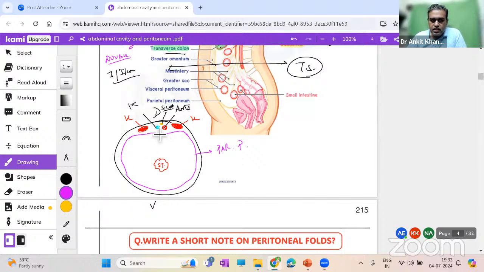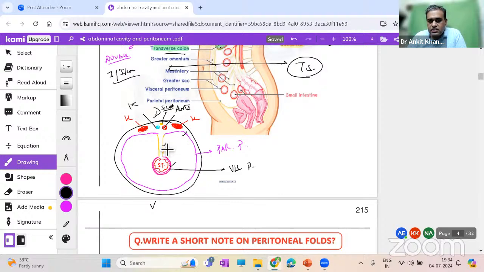Now see what happens. I'm changing the color over here. This parietal peritoneum now comes forward like this, and after coming forward, it surrounds the stomach. Be with me. This peritoneum is the same, I just changed the colors. One is purple, one is orangish, one is pinkish, but they are in continuity. This peritoneum which is surrounding the stomach is the visceral peritoneum. It is covering the viscera. Therefore, you say the stomach is totally surrounded by the peritoneum.